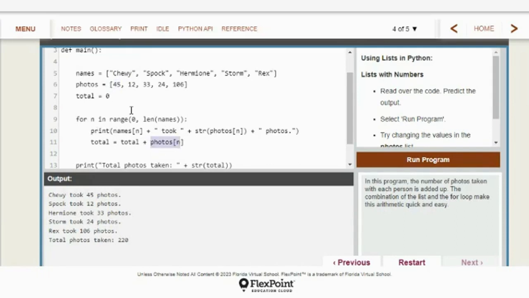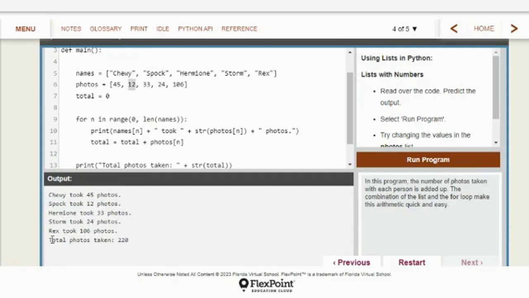And it goes back and repeats the loop because we have not made it to the length of the list yet. So now N becomes a 1. And so index number 1 is Spock and 12. So that's what it prints, Spock and 12. Spock took 12 photos. Then it goes through as a 2. Hermione took 33 photos. Then it goes through as a 3. Storm took 24. Then it goes through as a 4.